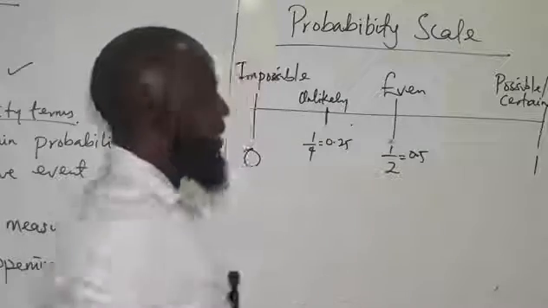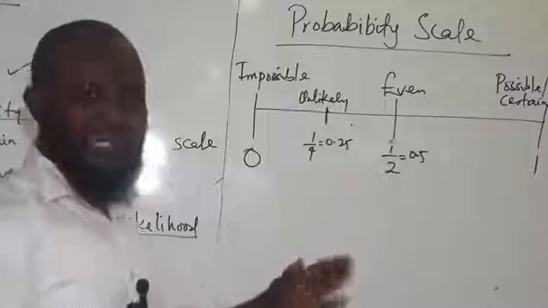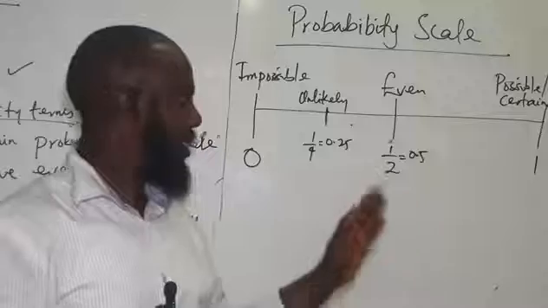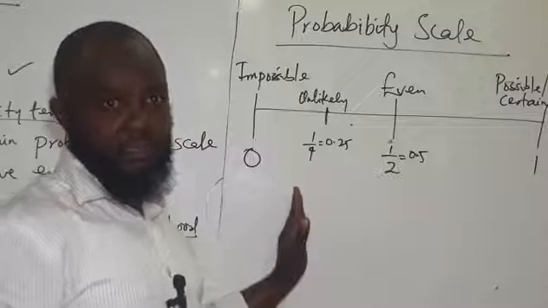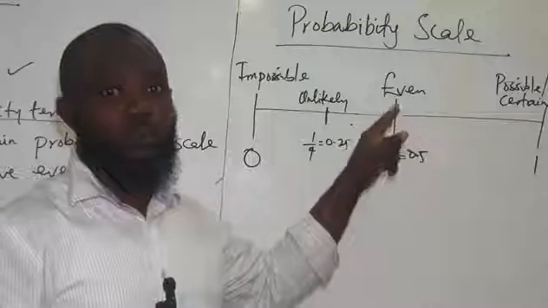That is, the likelihood of that thing happening tends towards 0. The chance that it will not happen is very high. You understand? So once you have it that way, it is unlikely that that event will occur.